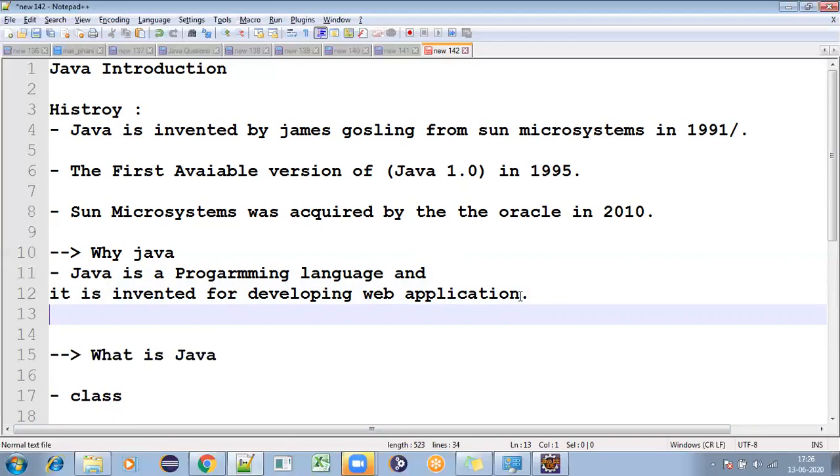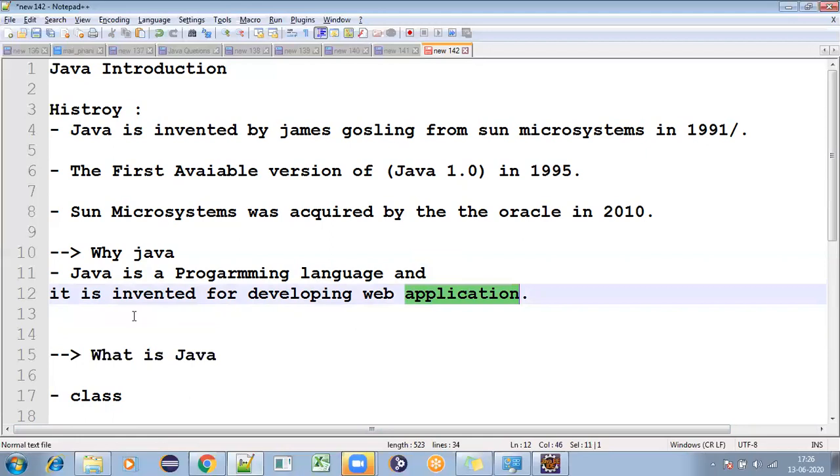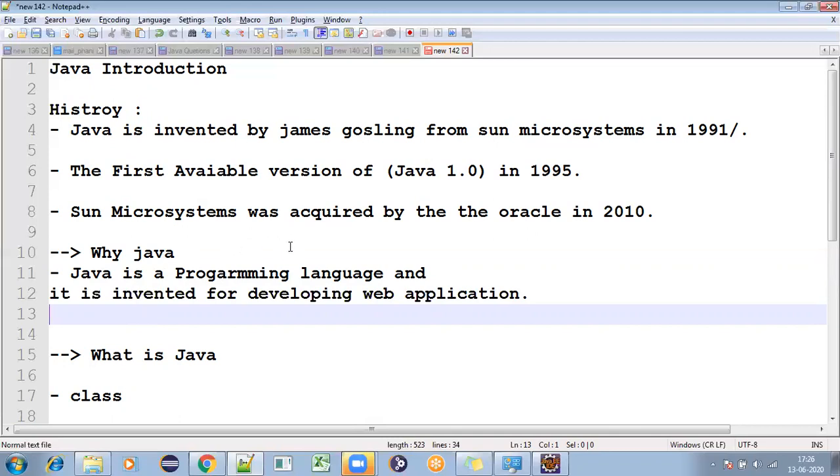Currently in the industries, people are developing applications, right? Those applications we are using, something like net banking, hospitality, or any other applications we can say. Those applications are developed with some languages, right? Not only Java, this is one of the languages. So Java is a programming language invented for developing web applications. Similarly, Python is a programming language and scripting language, and it is also used for developing web applications.